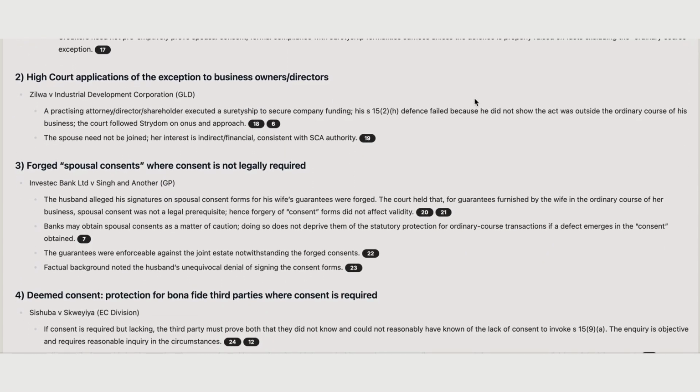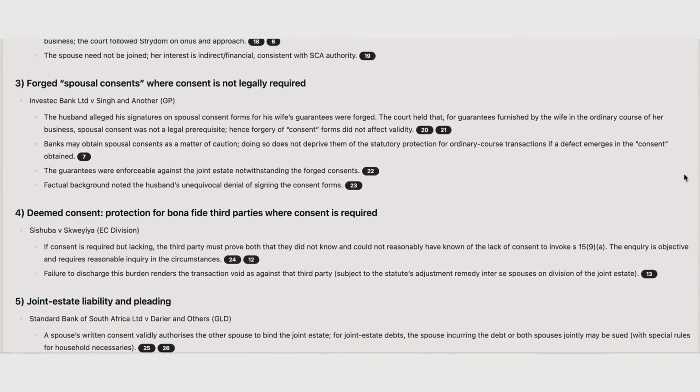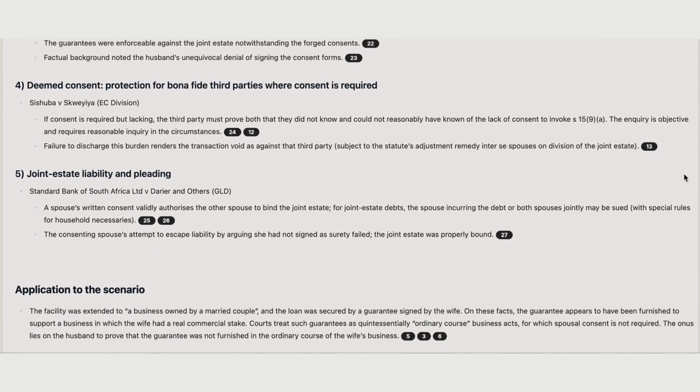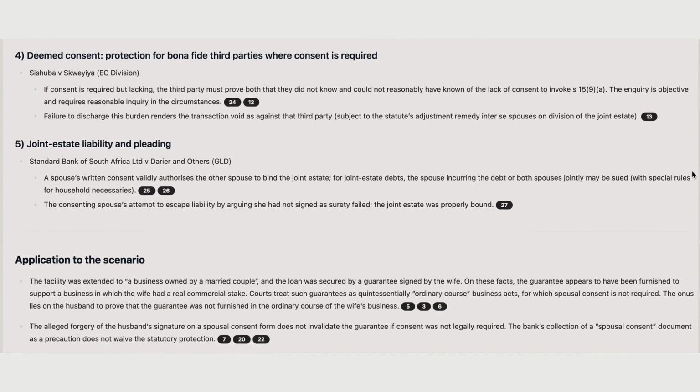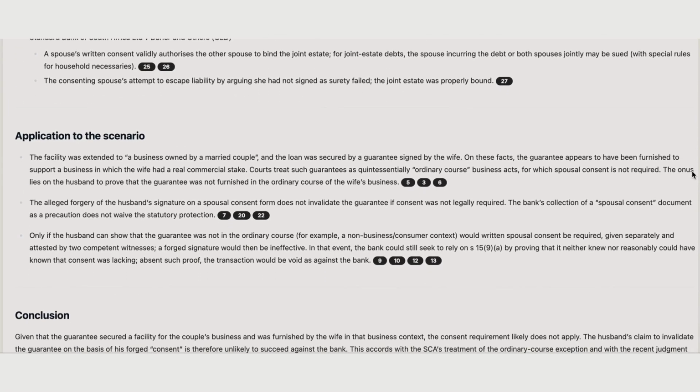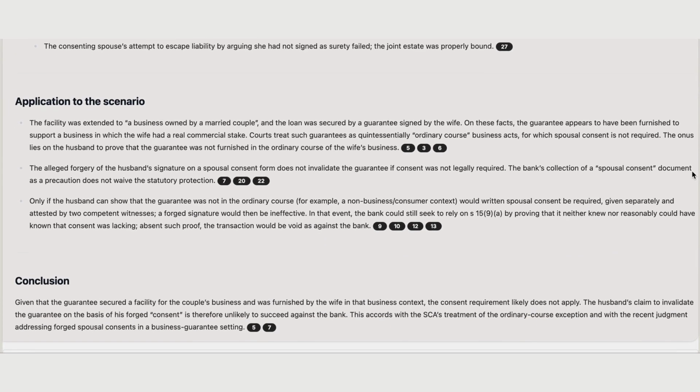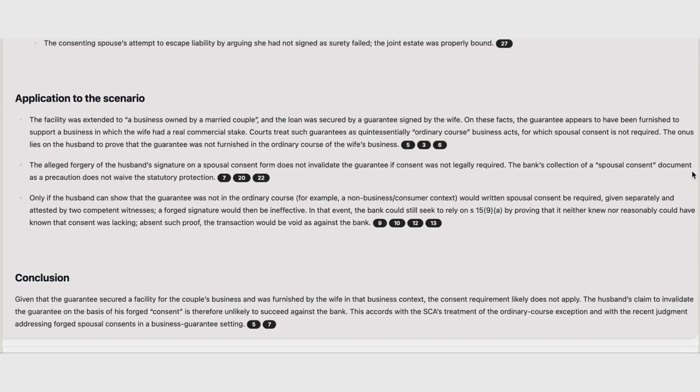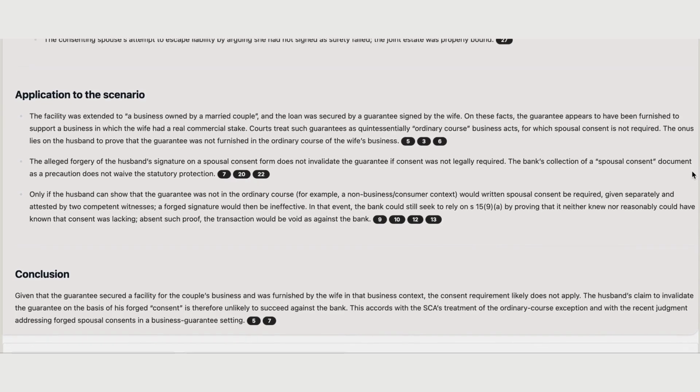Again, our source cabinet, so we can get a closer insight into what Stradum was about. And here we can see that the reason Stradum was even identified was because it deals with business guarantees and the ordinary course of business exception. Zilwa dealing with business owners, and Investec because it deals with forged spousal consent. So each of these cases have been contextualized in terms of its relevance to what we've asked and the facts we've given.